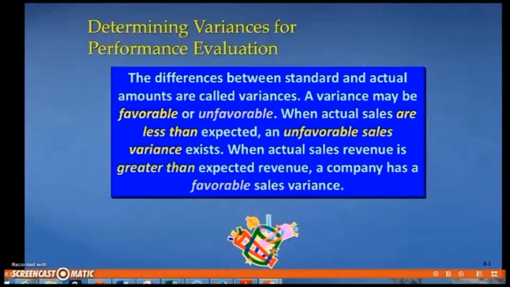Now in Chapter 23, we will look at how company managers use budgets to assist in achieving company goals. Once budgets have been prepared, they can be used as a measurement against the actual results of the company. A difference between the budget and actual result is called a variance, and variances can be favorable or unfavorable. For example, if the actual sales realized for a year is more than the budgeted amount, the company would have a favorable sales variance due to the fact that this increases operating income.